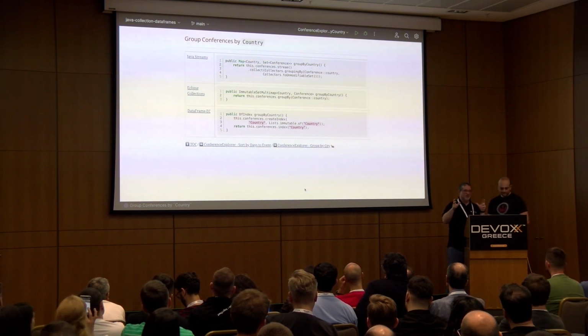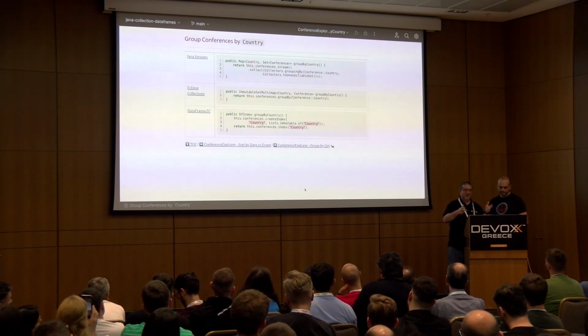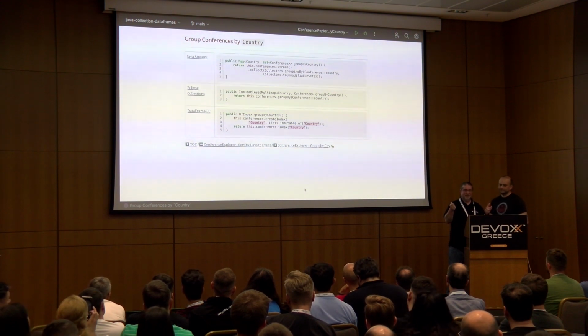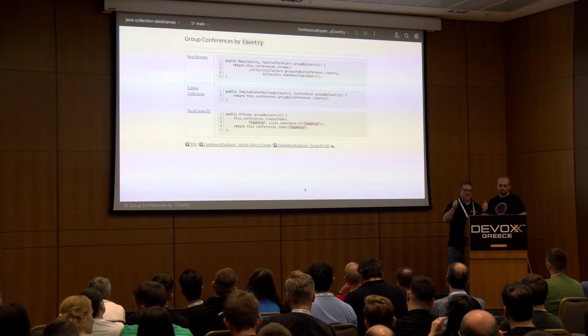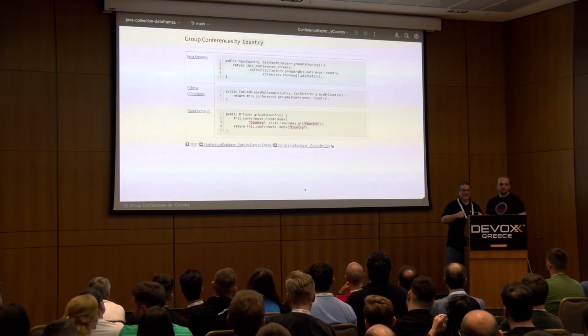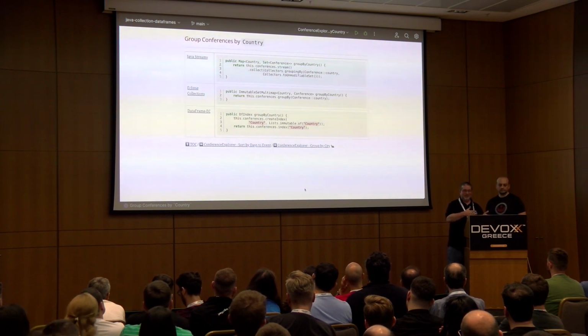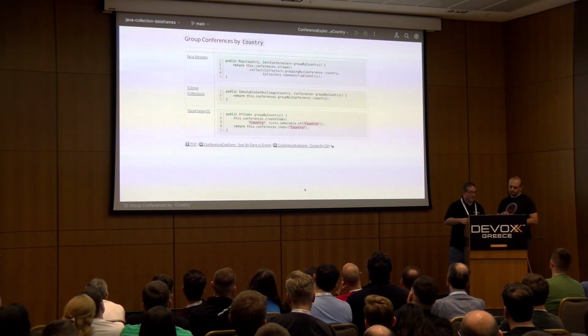With the stream solution, it was coming back with a map of country to set of conference. The interesting difference between these two things is that the map itself is not null safe, right? So if I look up a key that doesn't exist, what do I get back? I get back null, right? With Eclipse Collections in a multimap, if I look up a key that doesn't exist, I get back, in this case, an empty immutable set, right? So it is more tolerant of null behavior. You don't have to protect against it. You're at least always going to get an empty set back.